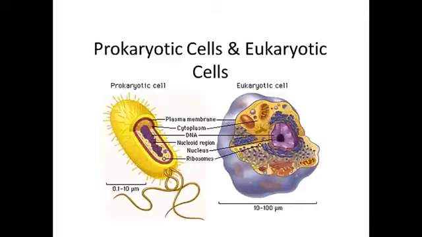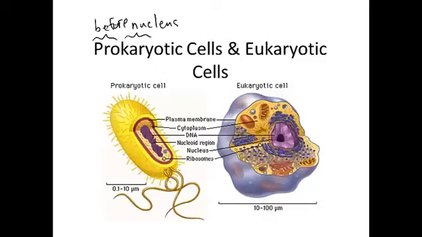In this video, we're going to look at prokaryotic cells and eukaryotic cells. You could take all the cells on the planet and split them up into one of these two groups. And if we look at the name, it gives us some information about what these two groups mean. Kary means nucleus, and pro means before. So prokaryotic cells: before the nucleus.